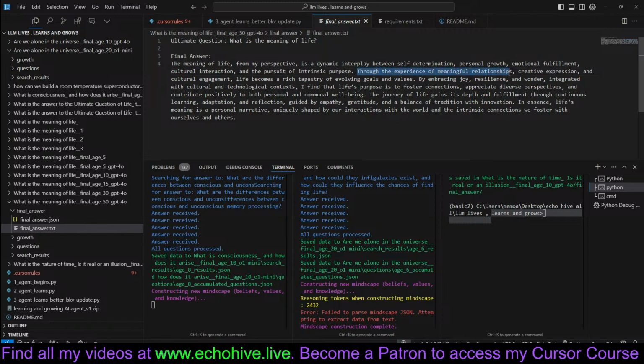Through the experience of meaningful relationships, creative expression, and cultural engagement, life becomes a rich tapestry of evolving goals and values. By embracing joy, resilience, and wonder integrated with cultural and technological contexts, I find that life's purpose is to foster connections, appreciate diverse perspectives, and contribute positively to both personal and communal well-being.